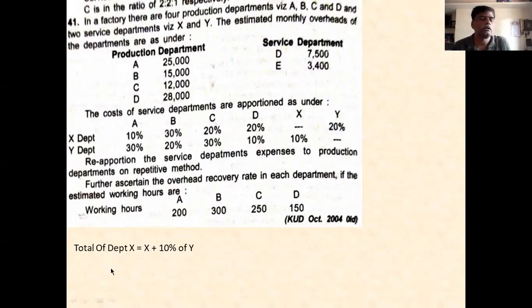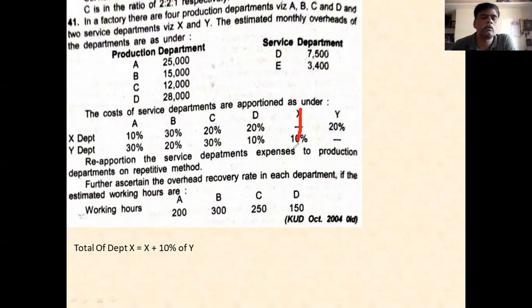You see here, total of X department is equal to X department plus 10% of Y. How did I take this? X department amount is 7,500. So first you have to write X. Then in the redistribution, in the X column, 10% is there.